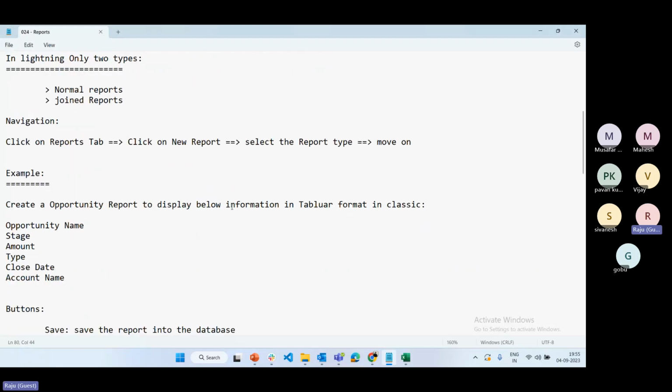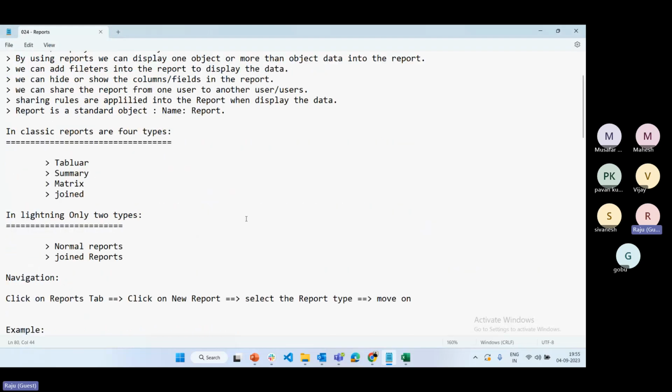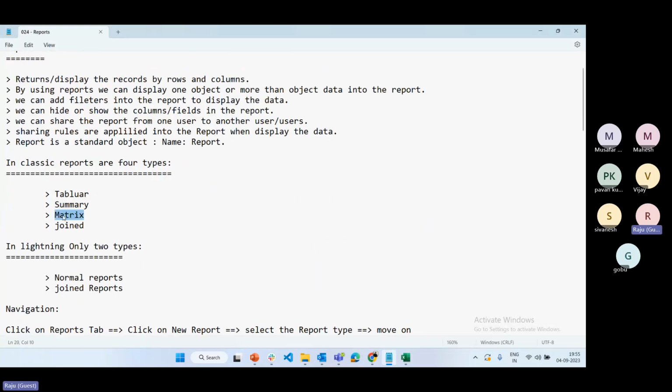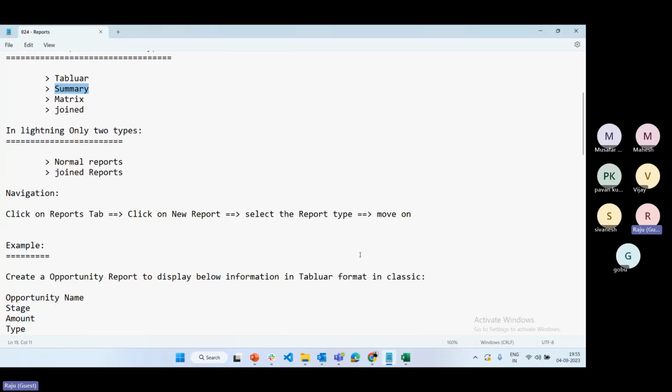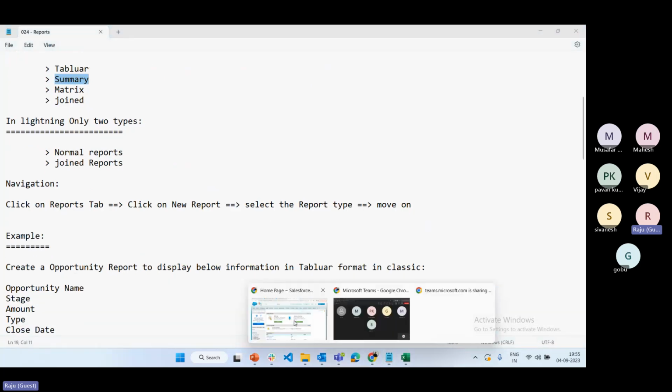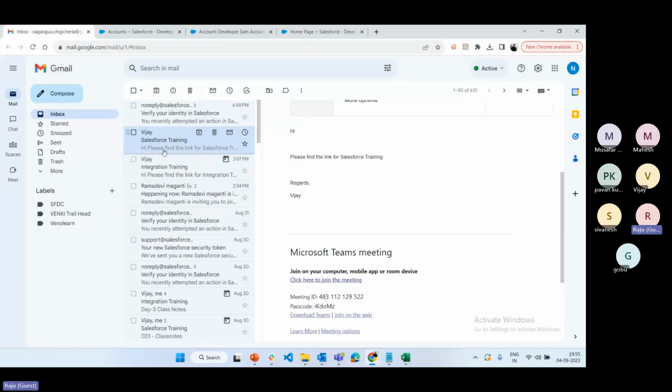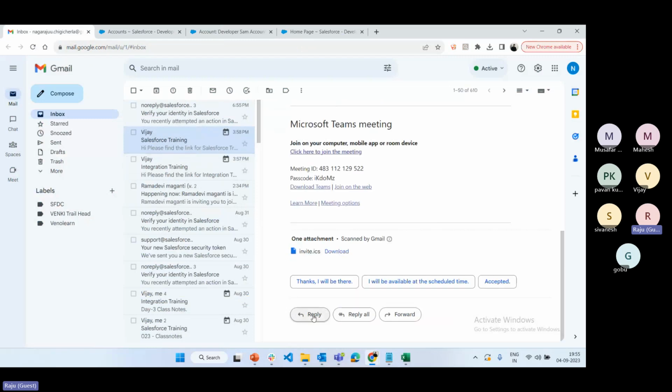So let's see some more magic tomorrow. How to share the report, how many ways to share the report, and we'll see summary and matrix directly. I'm going to explain one report in Lightning so that you can understand how we are going to create it. And let's see what limitations we have: how Lightning reports are accessed in Classic, or Classic reports accessed in Lightning. Is there any limitation, we'll discuss all.